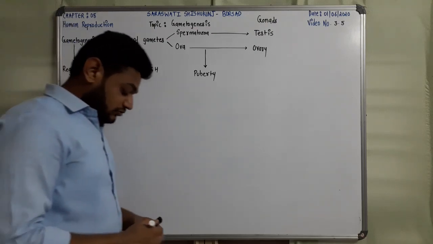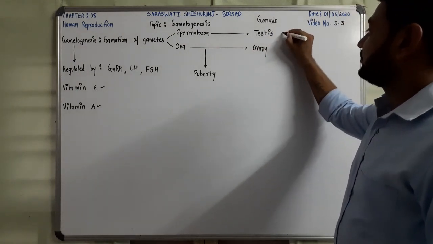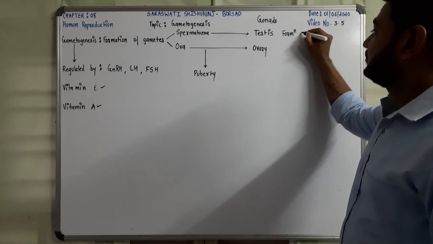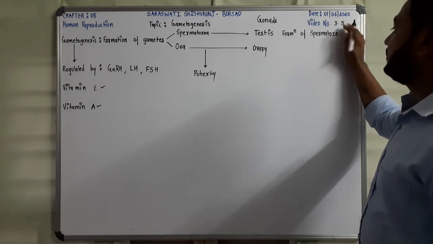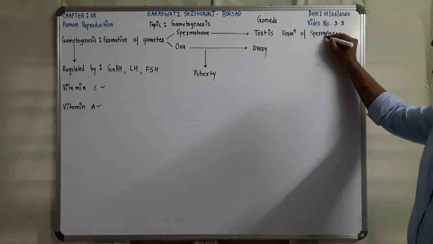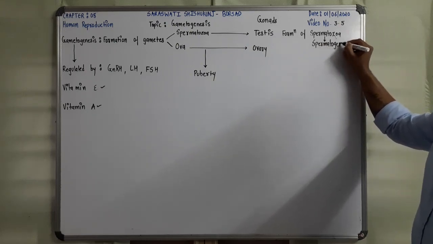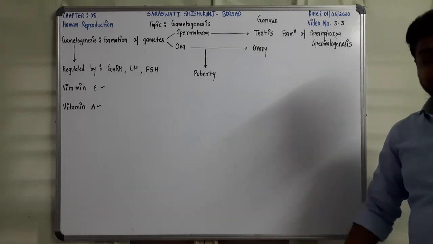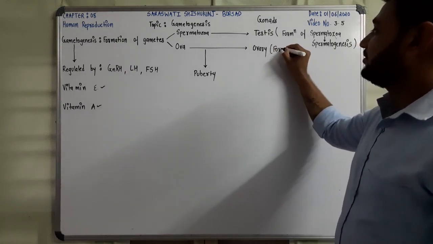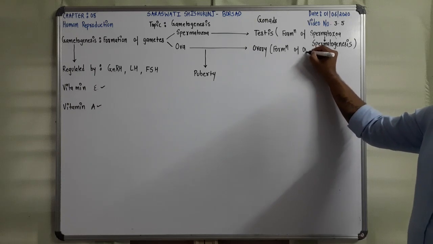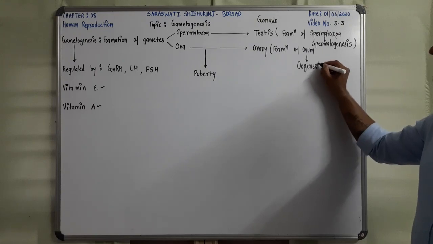Okay, now first let's say the formation of spermatozoa. Formation of sperm or spermatozoa is referred to as spermatogenesis. And formation of ova in the ovary is referred to as oogenesis. Clear, students?